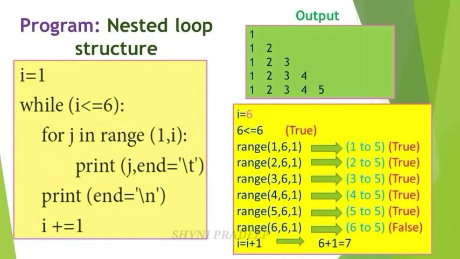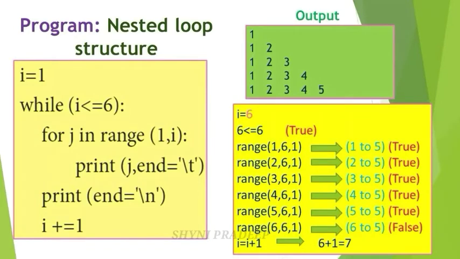So you have to print j. Here write the j value, that is 4, and end is equal to slash t. Give some white space and the cursor moves here. Okay. And again check the condition. Range, update one value. So this 4 becomes 5 and next write 6, write 1.